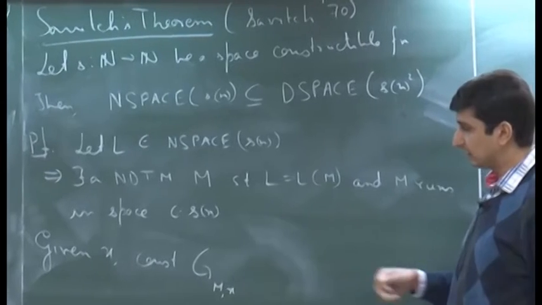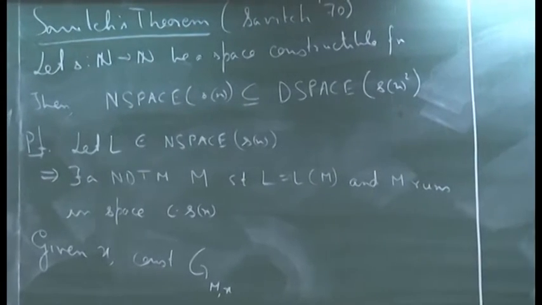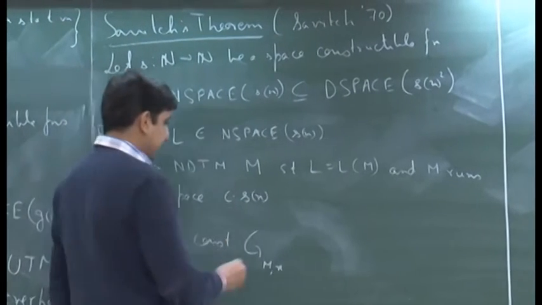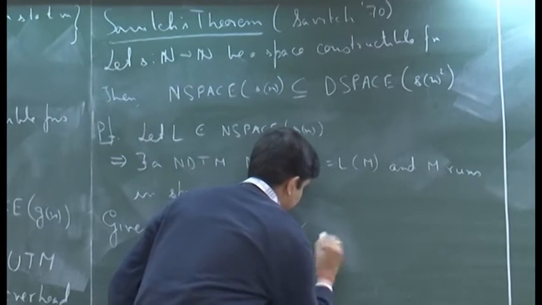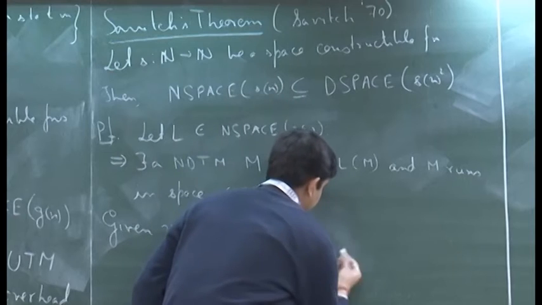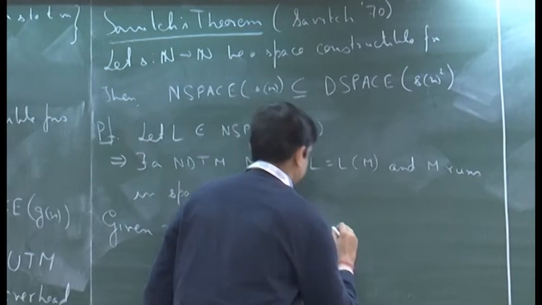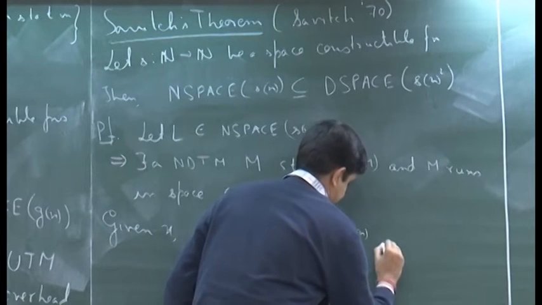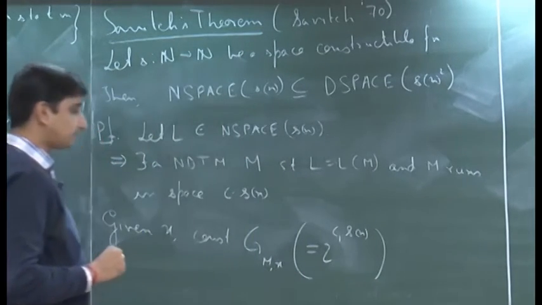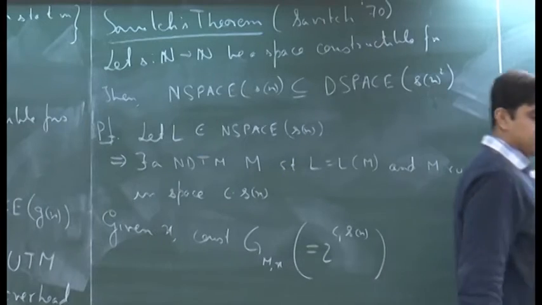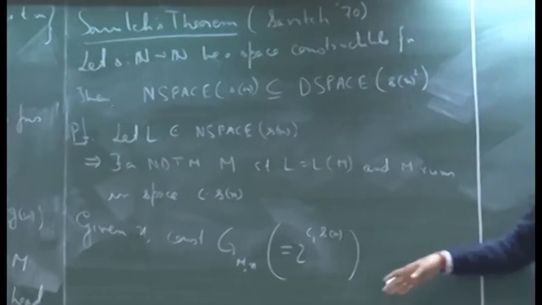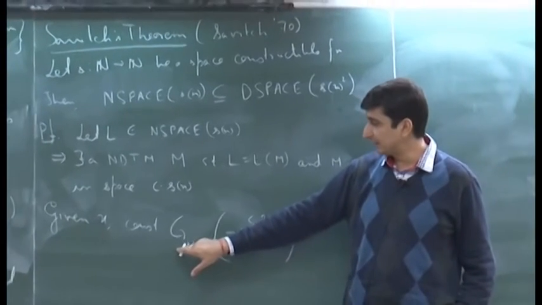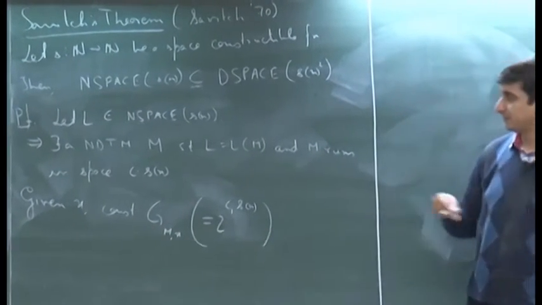How many vertices does this graph have? It is some 2 raised to the power order of S of n. Let me call it 2 to the power C1 times S of n. And so, now we have reduced it to the configuration graph. All we have to do to check whether x belongs to the language or not is to check if there is a path from C start to C accept in this graph or not.